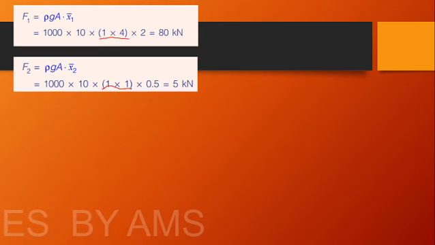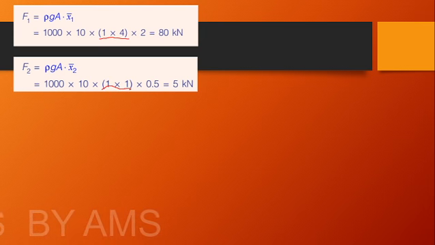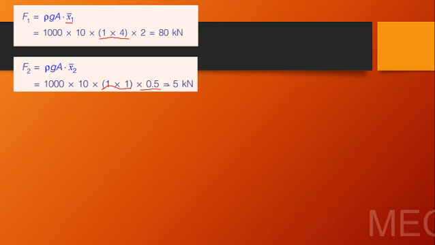For the other side, the water is up to a height of 1 meter only. So we'll be taking the area as 1 into 1, and we'll take the value of x bar as 1 by 2, so it's equal to 0.5. So this is the total force acting on the plate.